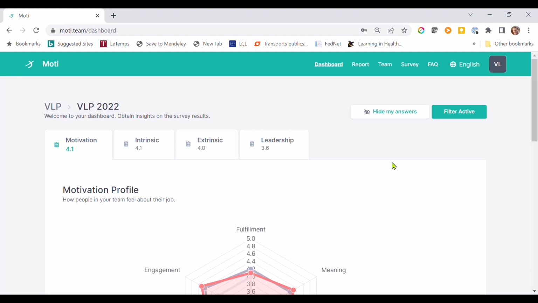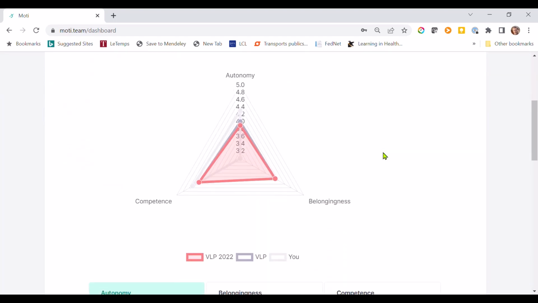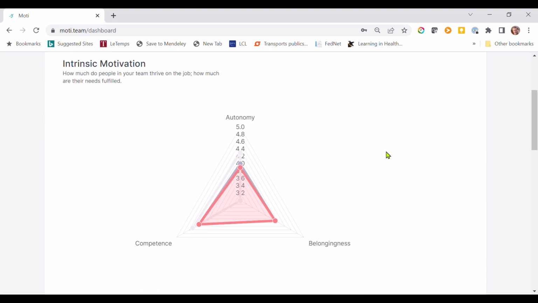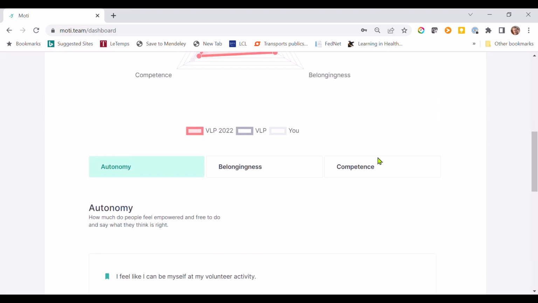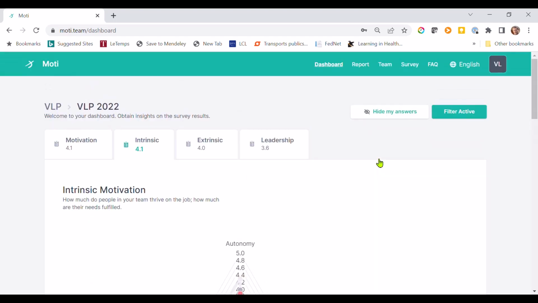Or does it really? No, actually, I forgot to show you the other tabs. Here we have the intrinsic motivators. So if you're into self-determination theory, you'll know that if people feel autonomous, belongingness, and competence, they're more likely to be strongly motivated. And so here, this dashboard captures the questions relative to these 3 basic psychological needs.